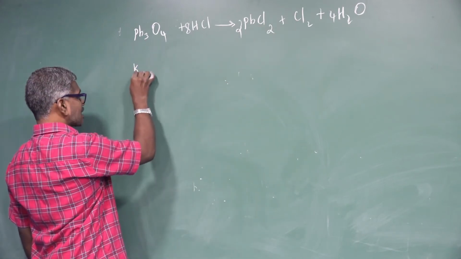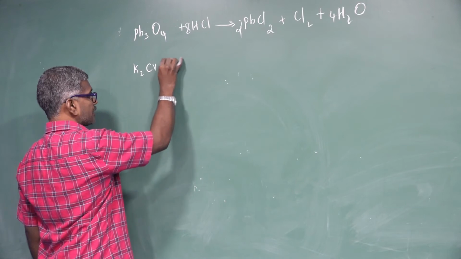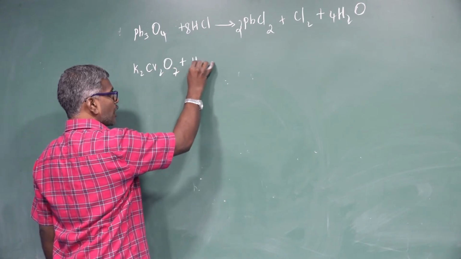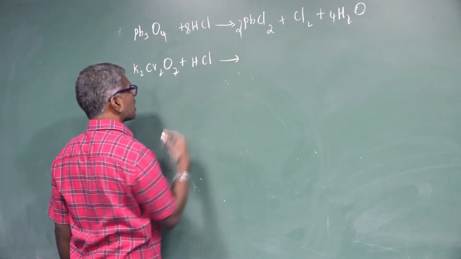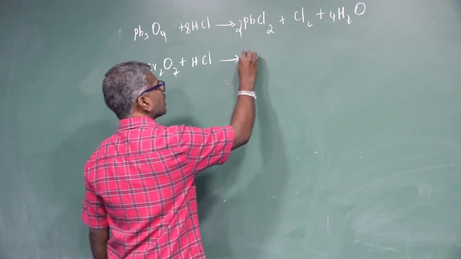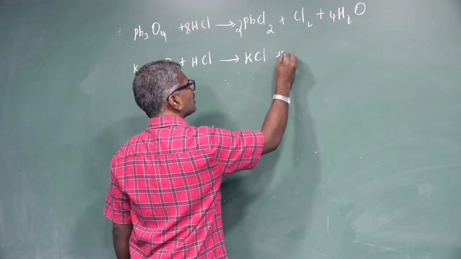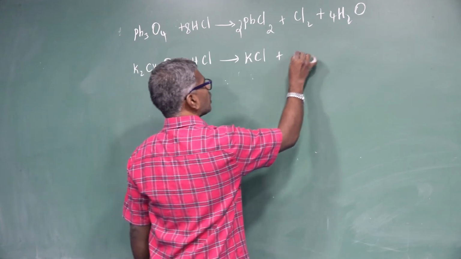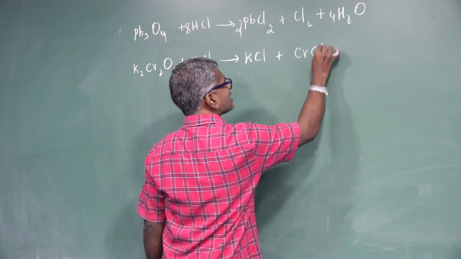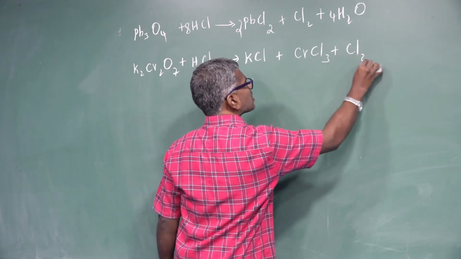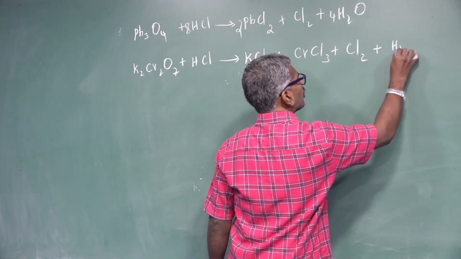Another oxidizing agent, potassium dichromate. This potassium dichromate reacts with hydrochloric acid. Potassium reacts with chlorine to form KCl. Chromium reacts with chlorine to form CrCl3, and chlorine is liberated, producing water.